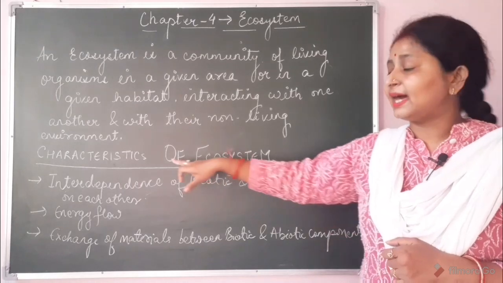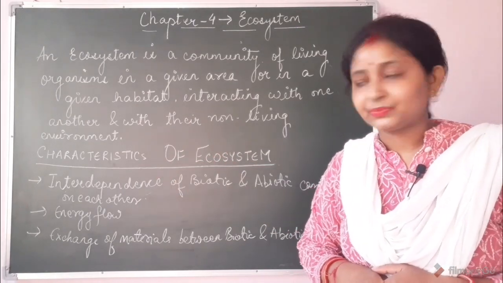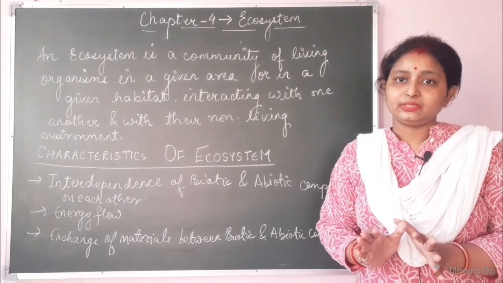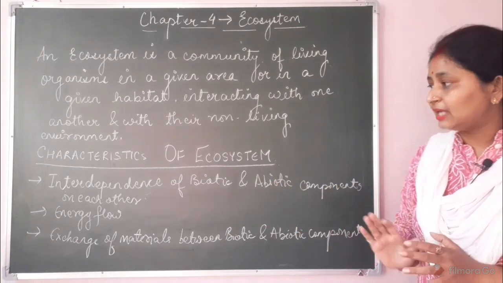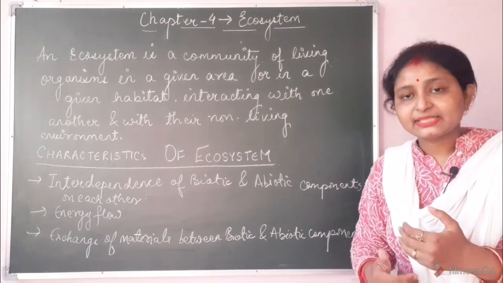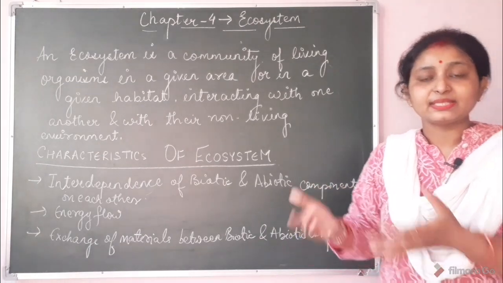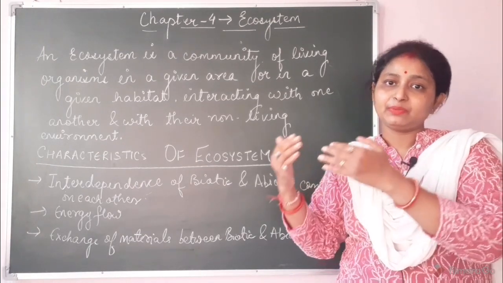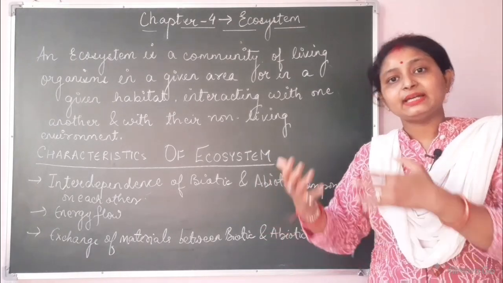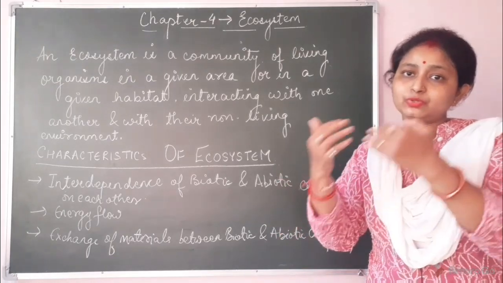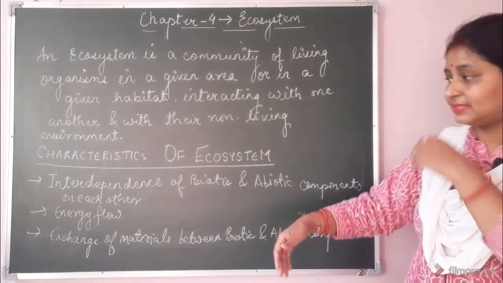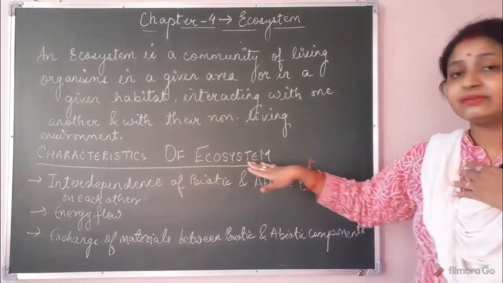Now let's see the characteristics of ecosystem. Interdependence of biotic and abiotic components on each other. I hope that this is clear. Now the next is energy flow. Children, when a herbivore eats the producers, the green plants, the energy is transferred from the green plants to the herbivore. When a carnivore eats the herbivore, then the energy is transmitted from herbivore to carnivore, and this is how the energy flows. That's why we say that energy flow is a characteristic of ecosystem.